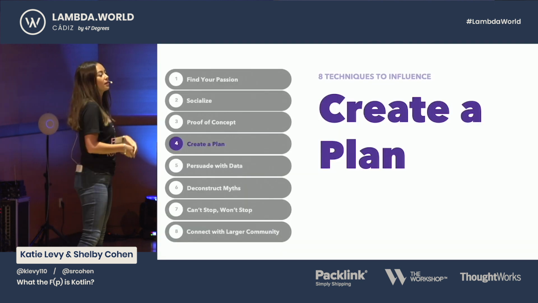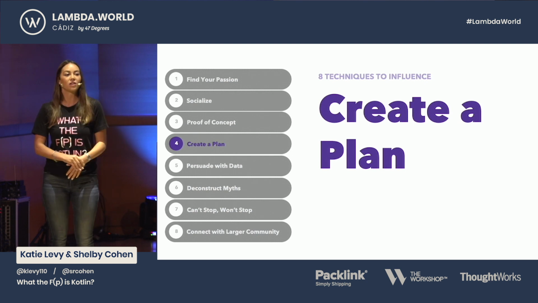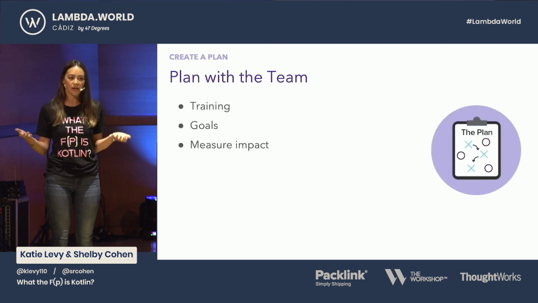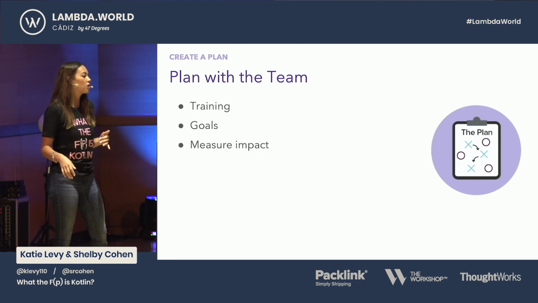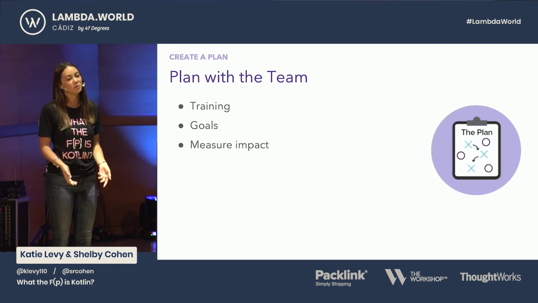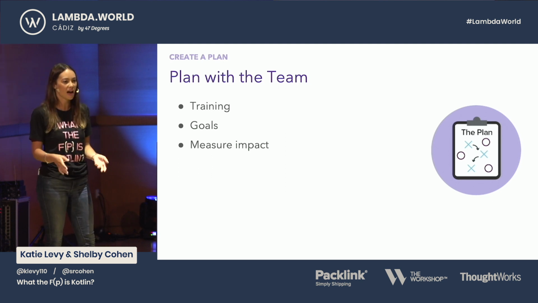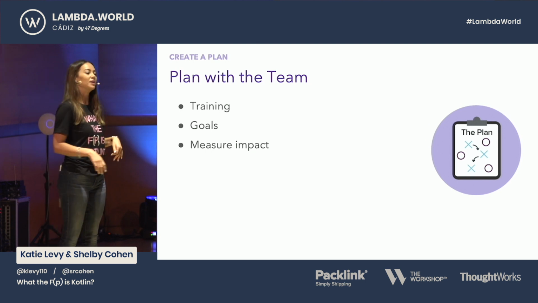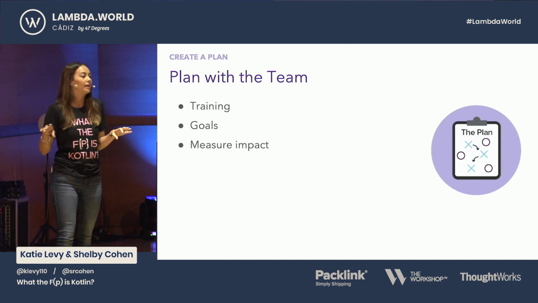So once you have a proof of concept with these little data classes, you can also create a plan for your team. You really have to sit down and evaluate where we are at as a team, what we are comfortable with, and what we want to accomplish. So you really have training set up if you need it, if your team's not comfortable with the language. For my team, there was some hesitancy, so we had a little bit of training. Shelby's team was able to pick it up really fast. And then once you have the training and the basic knowledge and that foundation, you can create goals.